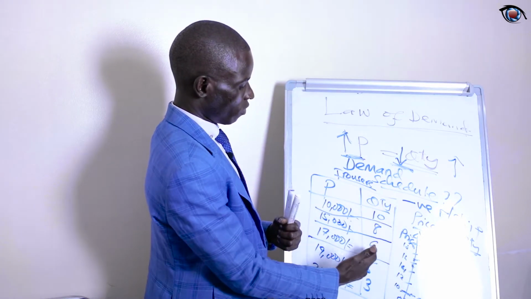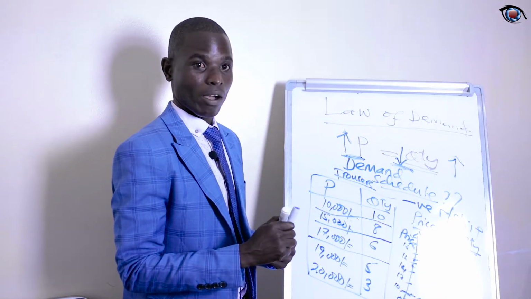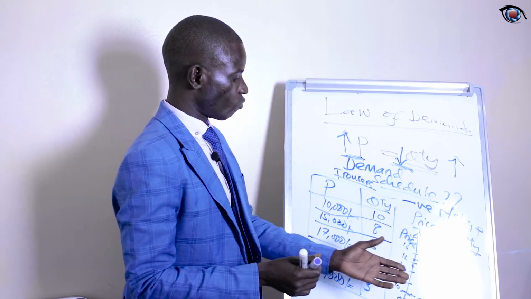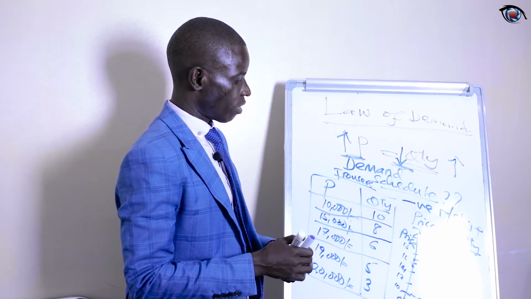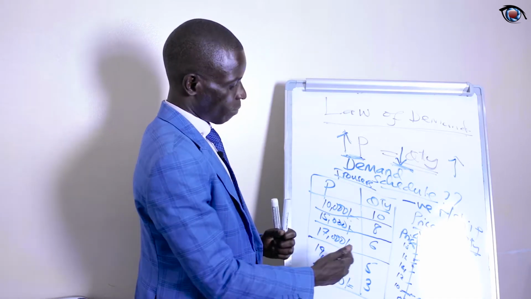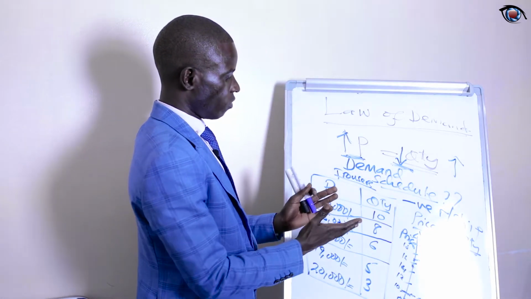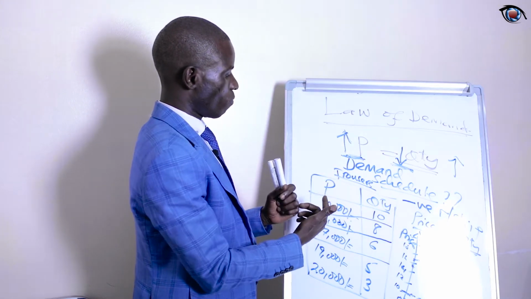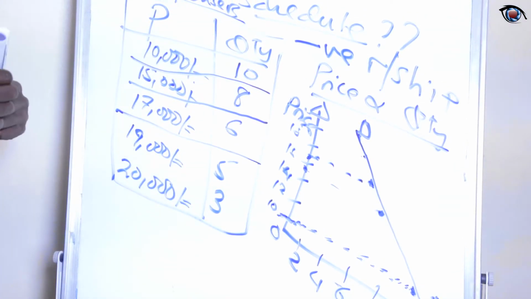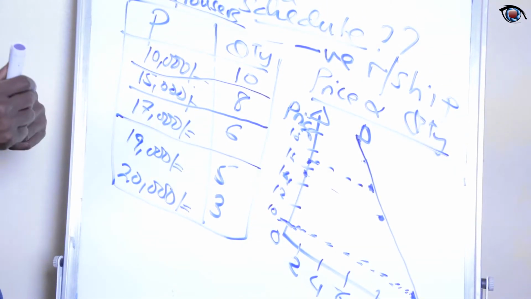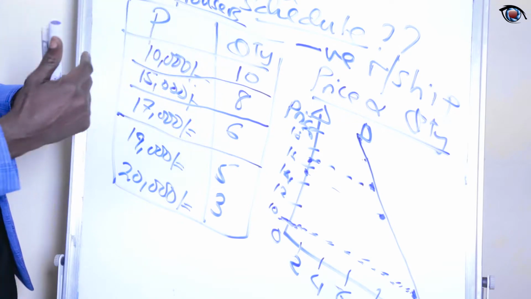Here you have presented them using the schedule, and now you are presenting the same relationship using the demand curve. And this can be regarded as the individual demand curve, where an individual goes to the market to purchase different goods and services. Of course, it is an interaction between an individual consumer and an individual seller, because the one purchasing is the consumer, and the one selling trousers in this case is the seller.